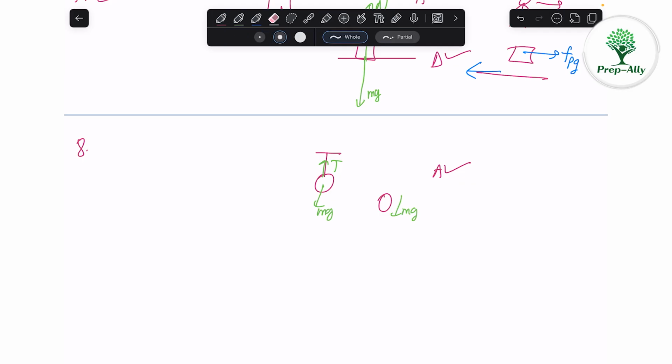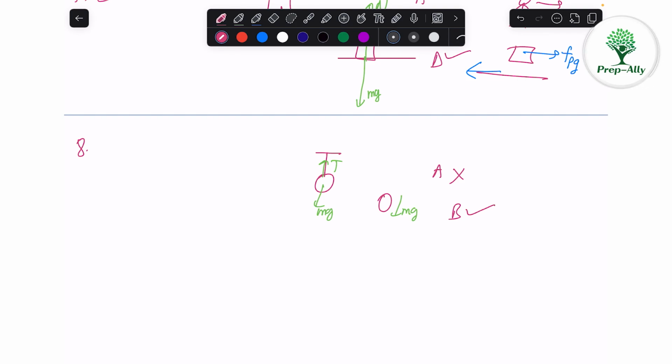Okay. So option number A says that gravity acts on an apple when the apple gets detached, not when it is still hanging. When it is hanging, still the gravity is acting. So option number A is actually incorrect. And the B option says that this weight will increase, and the tension can't provide it, so it will get detached and it will fall down. So B is correct. We have just said it.